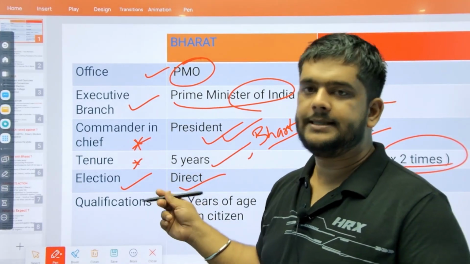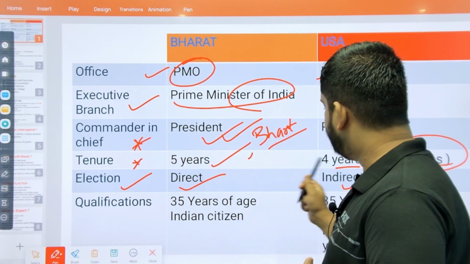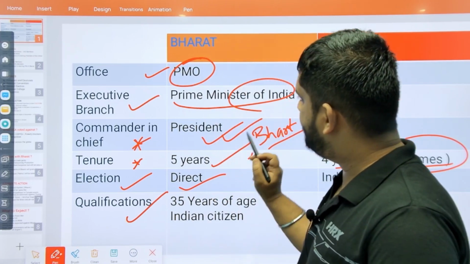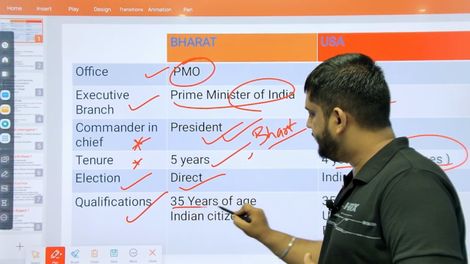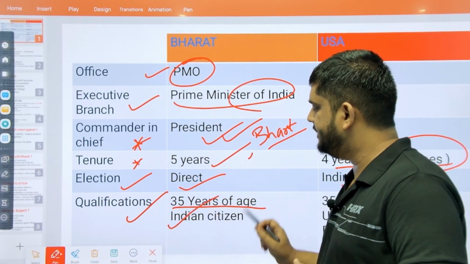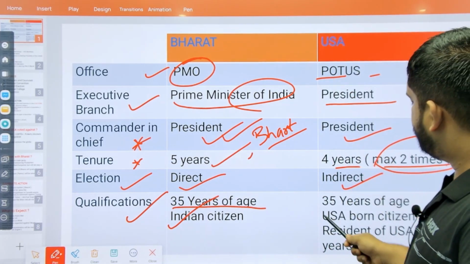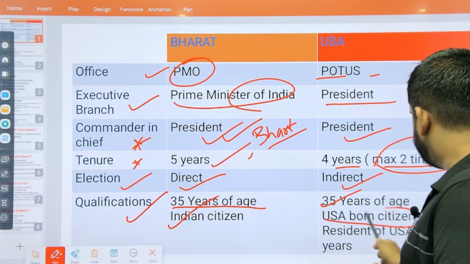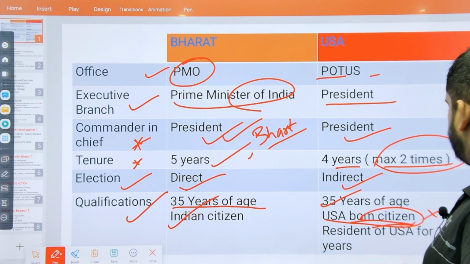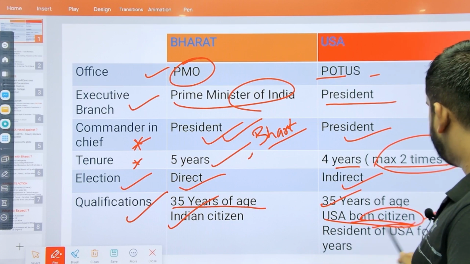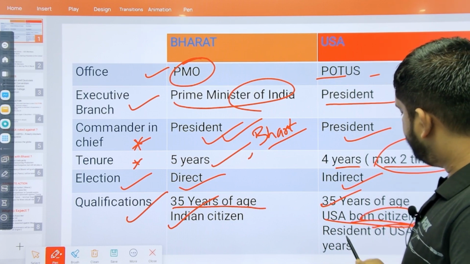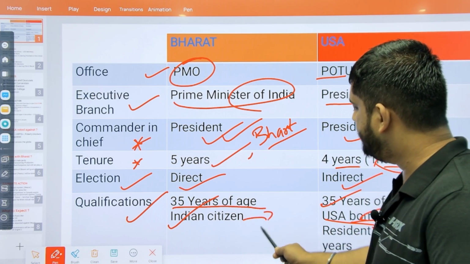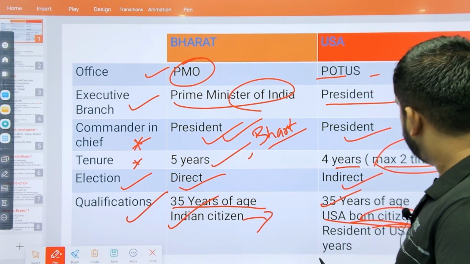We will certainly understand the difference between direct and indirect in further slides. The qualification required to become the Prime Minister of Bharat is 35 years of age, and the person has to be an Indian citizen. In case of USA, the person has to be 35 years of age, a US-born citizen, an important distinction, and a resident of USA for 14 years. Whereas there is no such criteria with respect to birth as far as Indian citizenship is concerned.